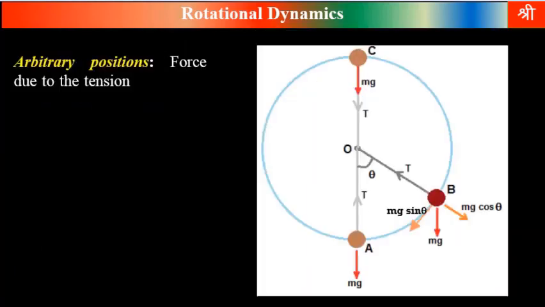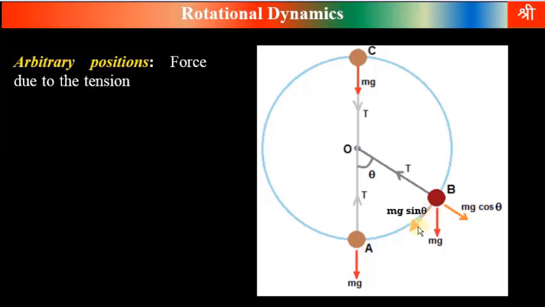Arbitrary positions means any position. Consider any position B. Now, when the body is at point B, various forces acting are: number 1, weight acts vertically downward. Tension T acts along the length of the string toward the center of the circular path. This mg weight is resolved into two components. One is mg cos theta, which is opposite to tension. The resultant of this tension and mg cos theta will act as the centripetal force.